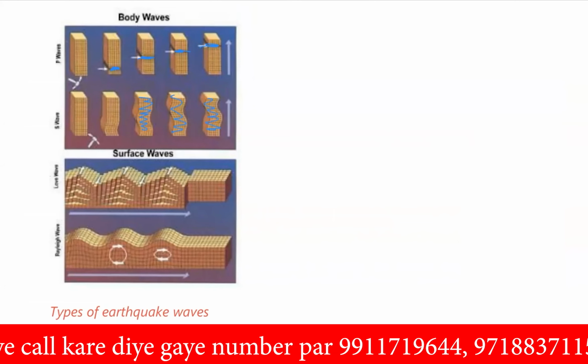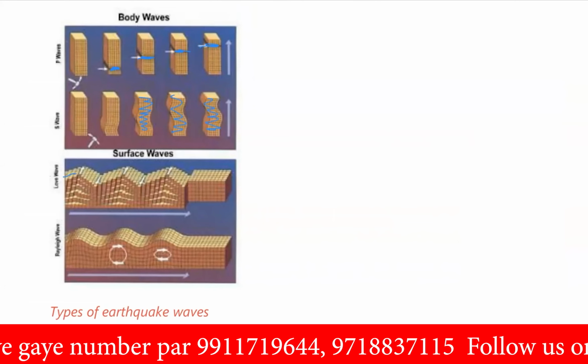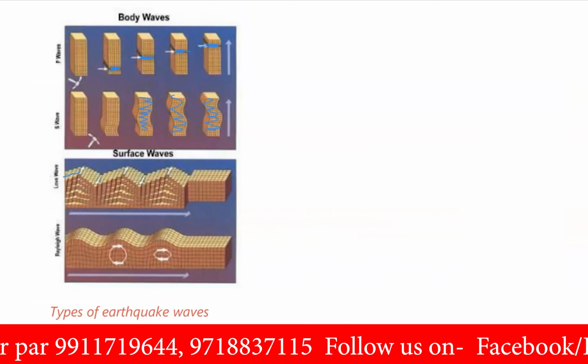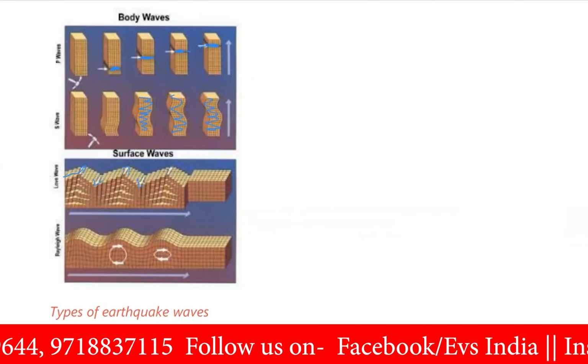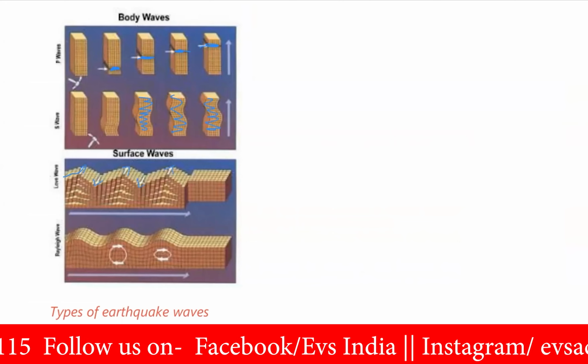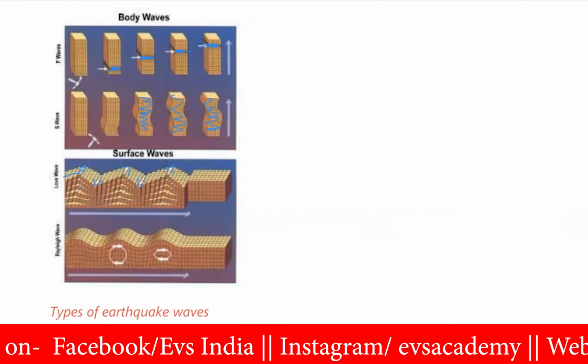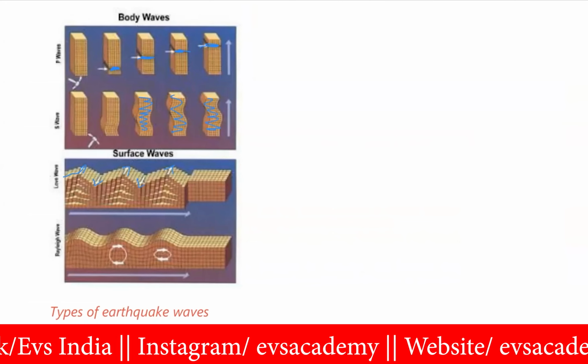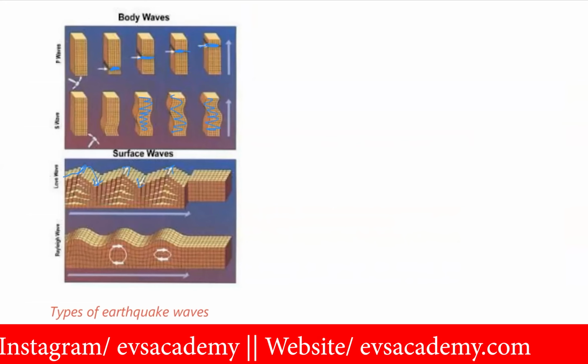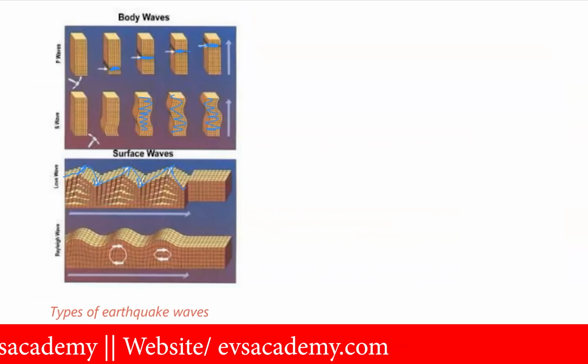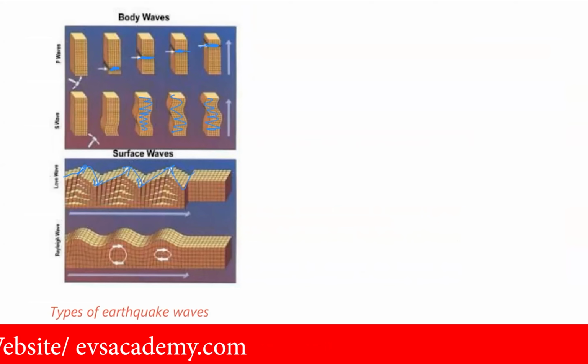Then we have the surface waves. In the surface waves, here you can see this is the Love waves. Such a type of movement is caused in the surface waves. Similarly here, it is going this side, coming this side, and again going this side. Such kind of movement is found in the Love waves. Then we have the Rayleigh waves, which is clear. You can see here movement like ripples in the water.